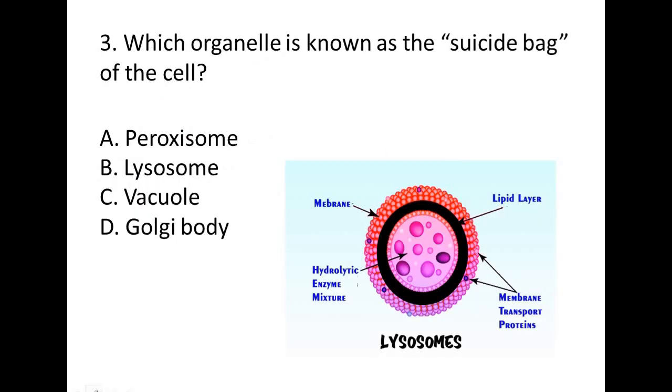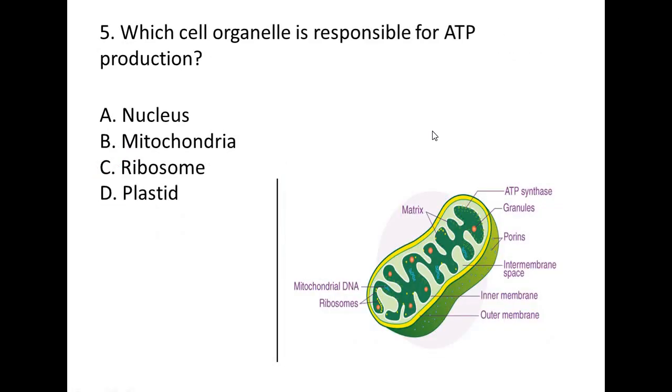Third question is, which organelle is known as the suicide bag of the cell? Right answer, you can answer from this image, is lysosome. Lysosome contains hydrolytic enzymes which are responsible for digesting proteins, carbohydrates, fats, DNA and RNA. That's why it is called a suicide bag and garbage factory of the cell. So right answer is option B, lysosome.